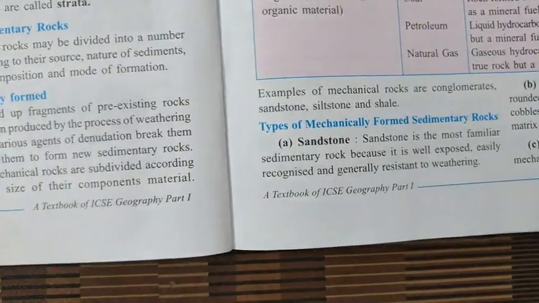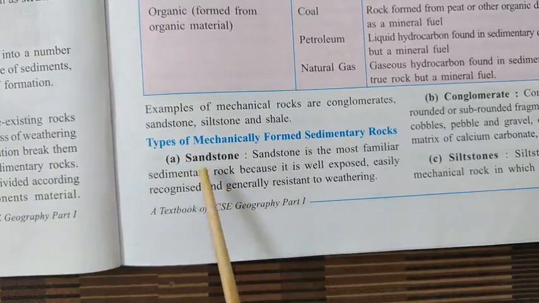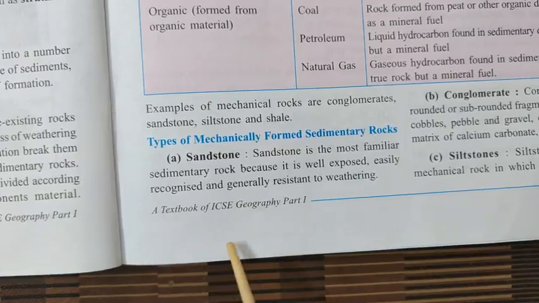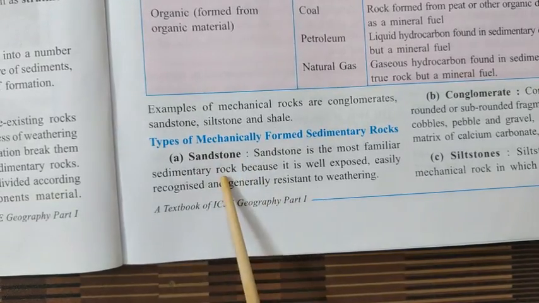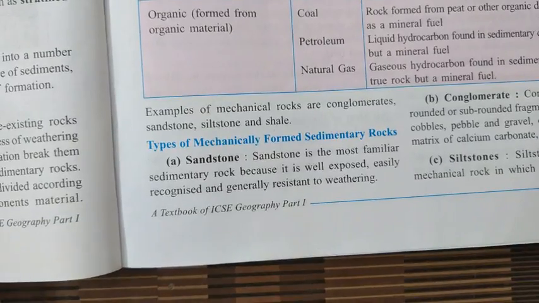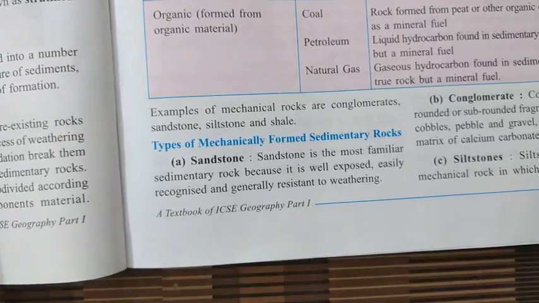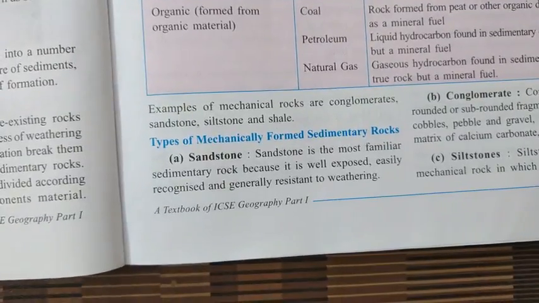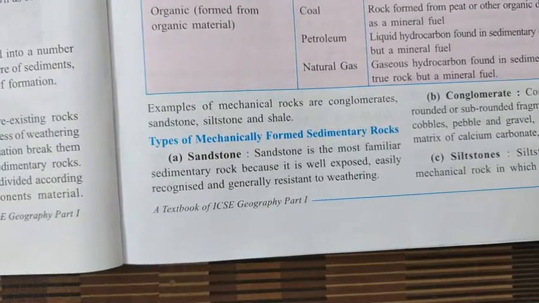Okay, let's see some examples one by one. The first example, as you can see here, is sandstone. I have already shown you. Sandstone, by the name itself, is sand that gets solidified by the process of lithification, so sandstone is formed. Sandstone is a very common rock.